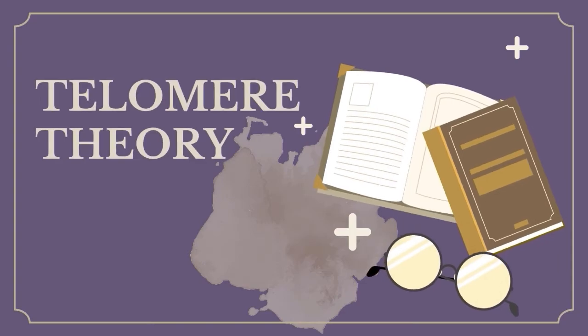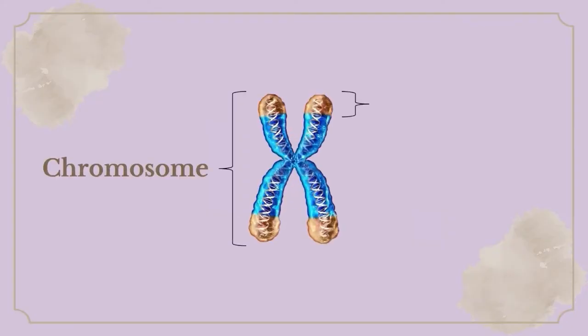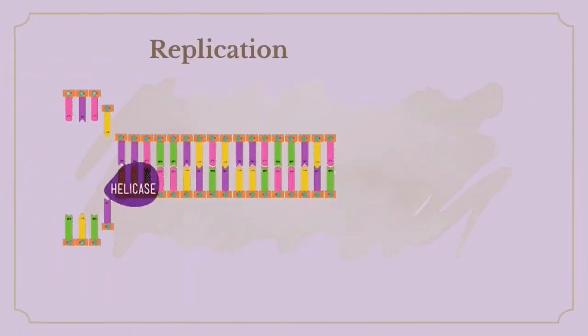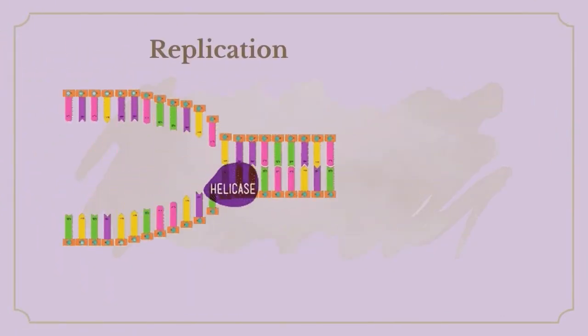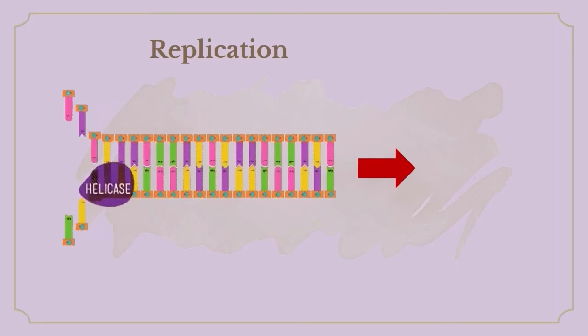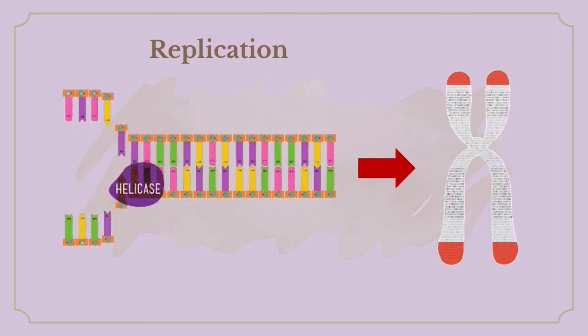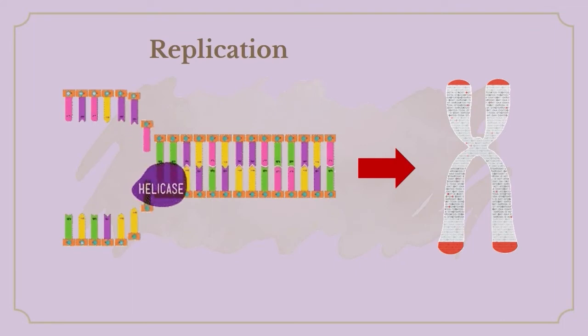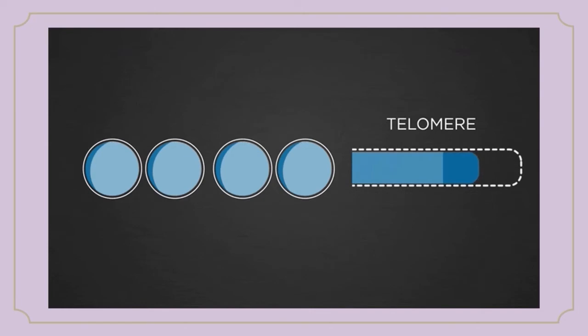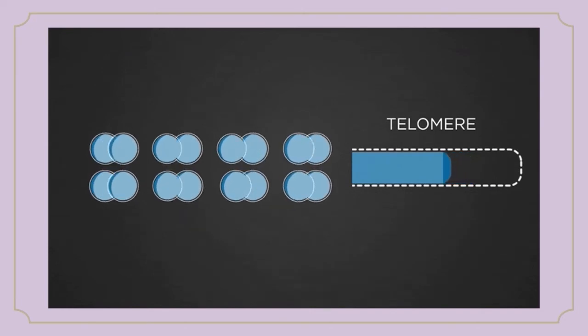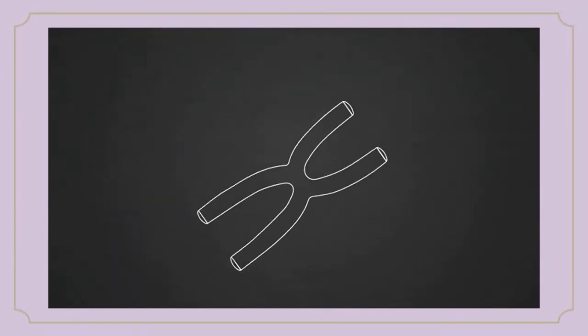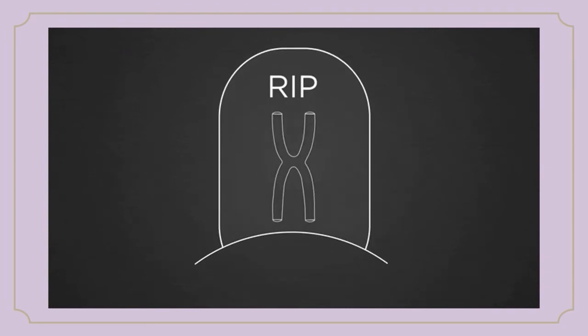Next, telomere theory. This is a chromosome, and telomeres can be found at the end of a chromosome. When a cell divides, the DNA unwinds and the information it contains is replicated. However, telomeres are unable to be copied completely, therefore causing them to be cut off little by little with time. Cells divide around 50 times until the telomeres are totally gone, making the DNA unable to be copied. So this is what causes the cell to age and stop replicating, thus causing tissue damage.